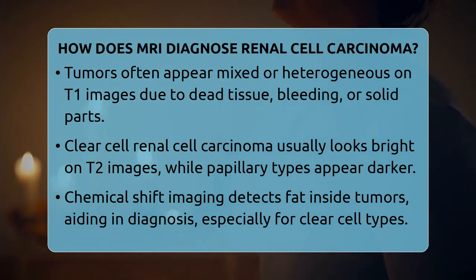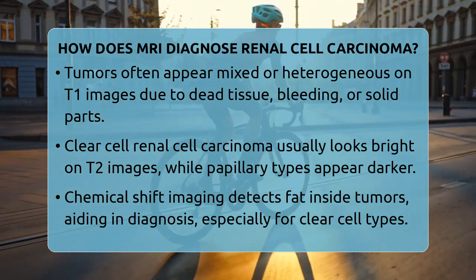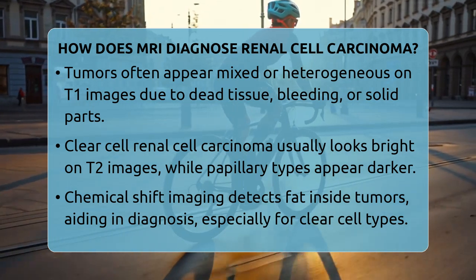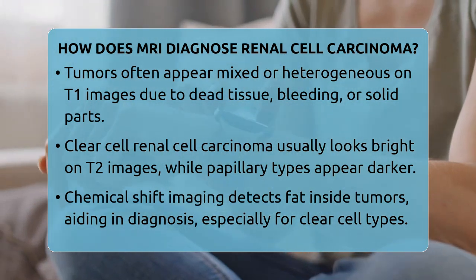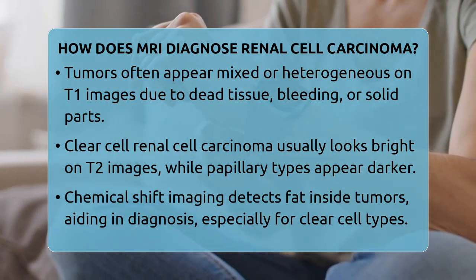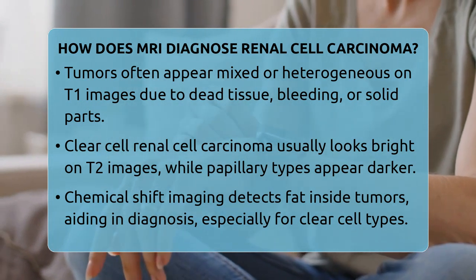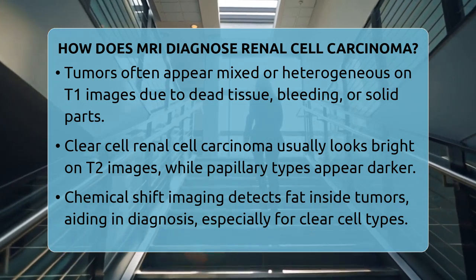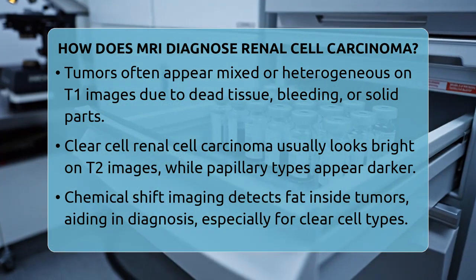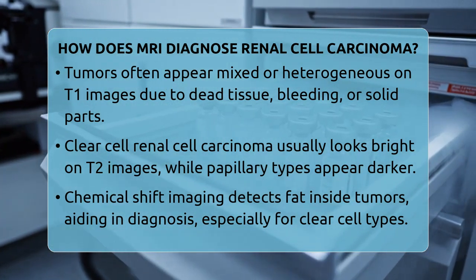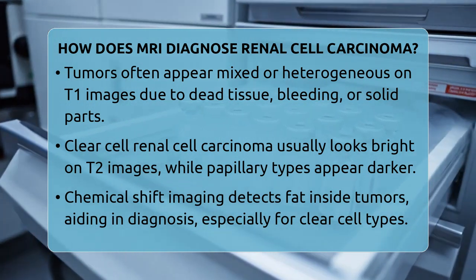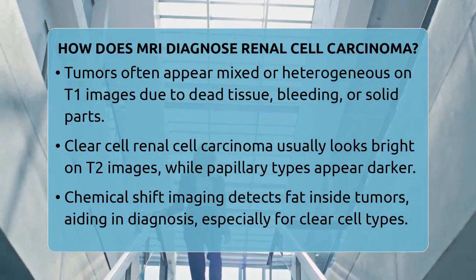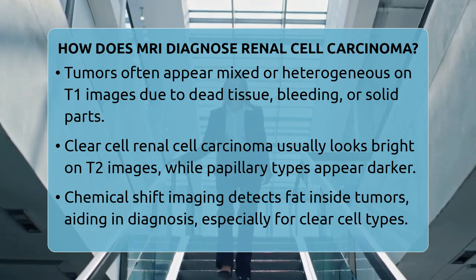Another important technique is diffusion-weighted imaging, or DWI. This measures how water molecules move within tissues. Tumors tend to restrict water movement because of their high cell density. On DWI images, these areas appear bright. Papillary renal cell carcinoma often shows more restriction than clear cell types, providing clues about the tumor's nature.